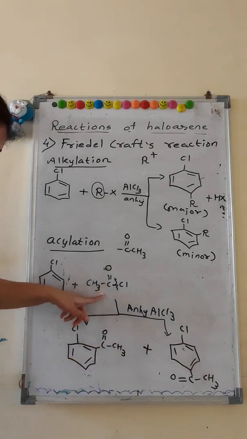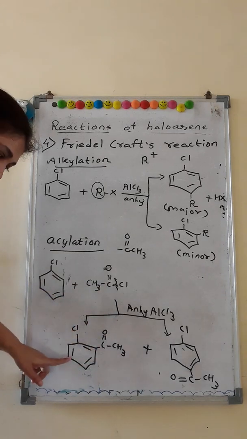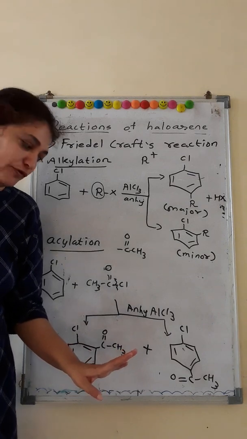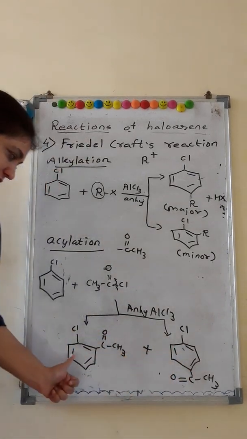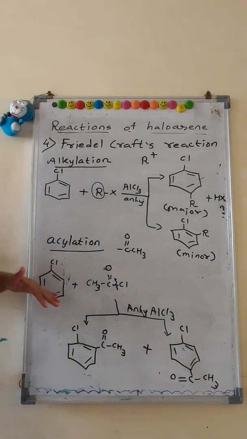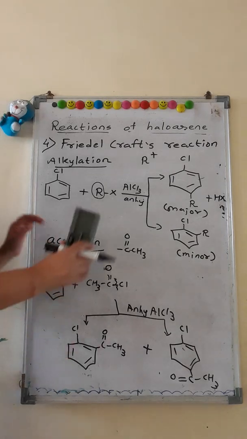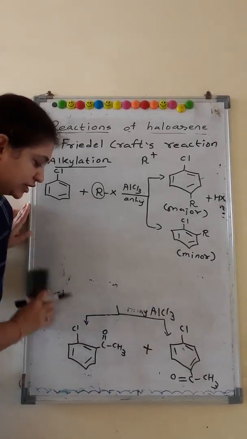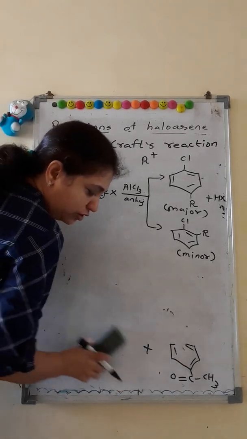So acetyl group, so acetophenone. So orthochloroacetophenone and parachloroacetophenone, this is major, this is minor. Now the same reaction you can also carry out using acetic anhydride. That reaction you practice on your own.